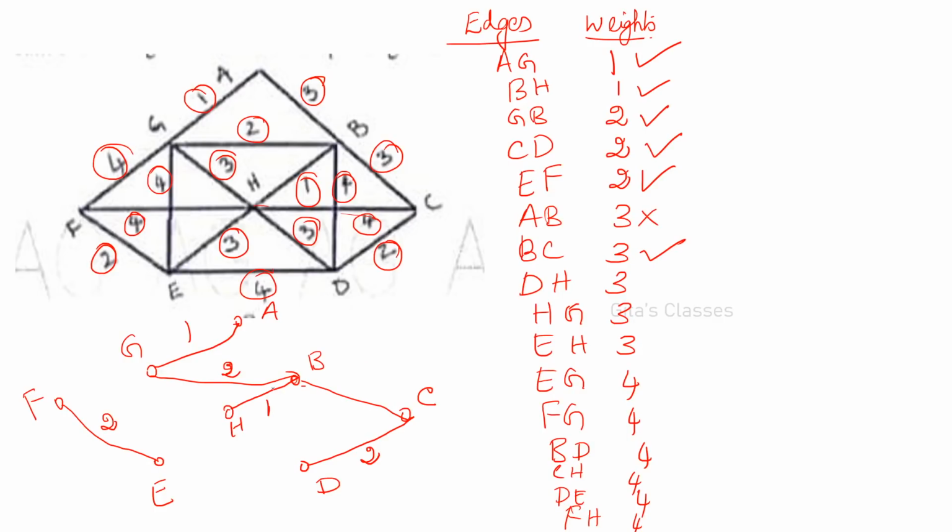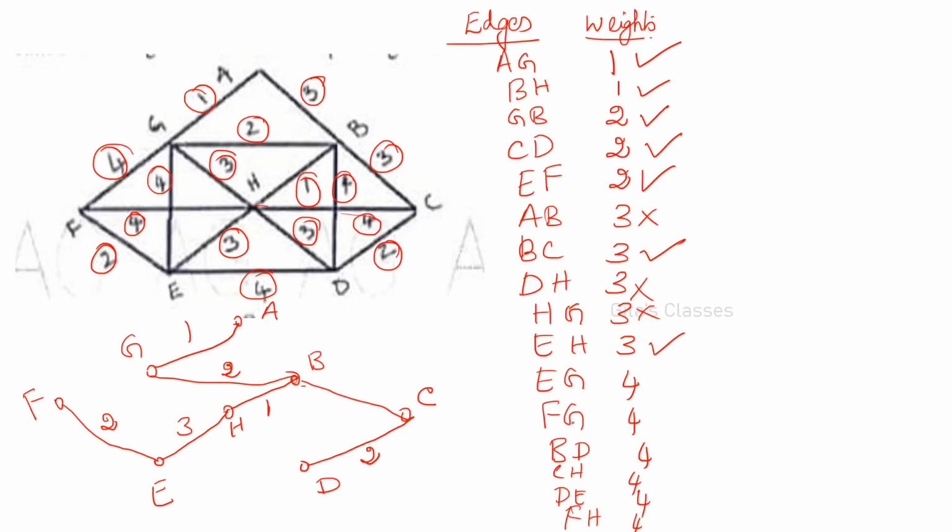Next is DH. What about DH? DH if you include, you will get a cycle. So DH should not be included. What about HG? HG also it will form a cycle. So don't include. What about EH? EH we can include. It will not form a cycle. So it is 3. EH is equal to 3.